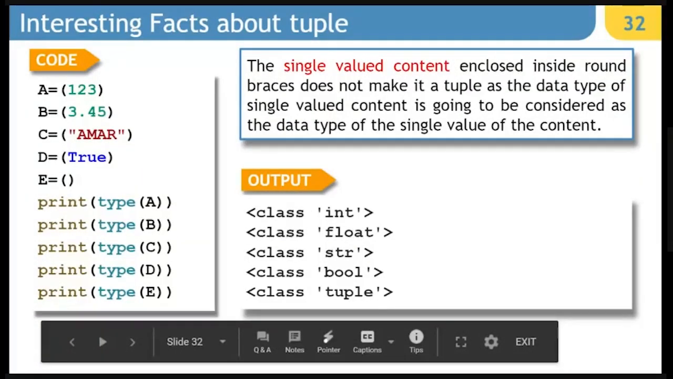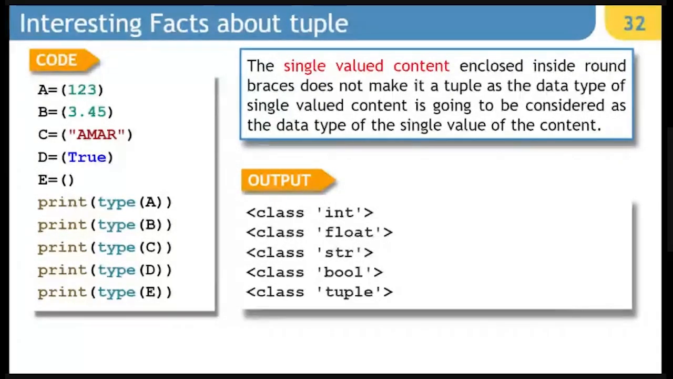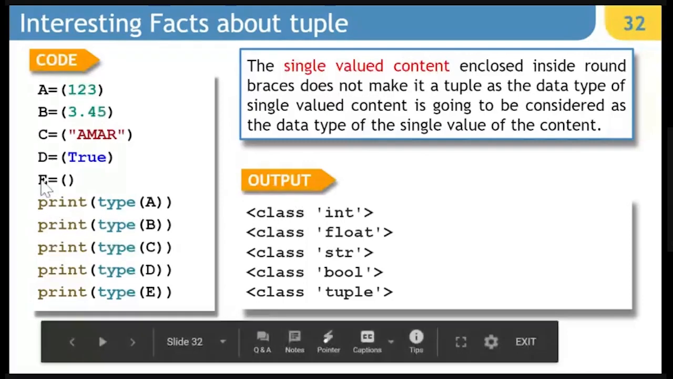Now let's look at this particular example. These are very, very interesting facts. All of you should know. If we are writing a is equal to (1, 2, 3), and I put a round bracket around it, it does not make a tuple. A single value tuple, if at all you want to make, you have to put a comma along with the value. Otherwise, it will be taken as a particular data type of the base nature.